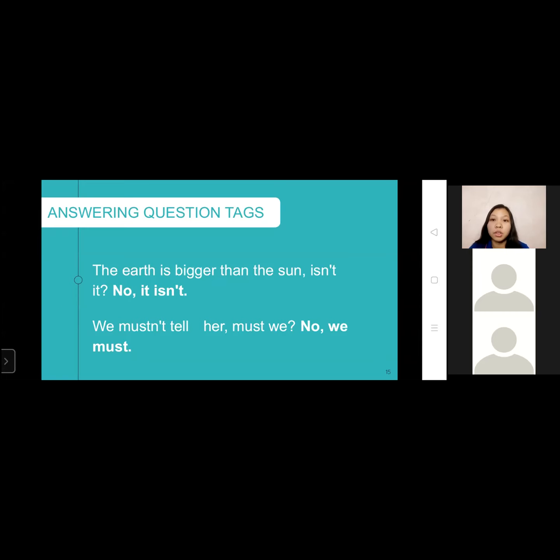No denotes that you disagree. The auxiliary verb used in the tag is isn't, so it is the verb you should use in your answer. No, it isn't. Same as the second example. The auxiliary verb used in the tag is must, so it is also the verb you will use in your answer. No, we must. Again, if you agree, the answer is based on the auxiliary verb of the statement. And if you disagree, your answer will be based on the auxiliary verb used in the tag.